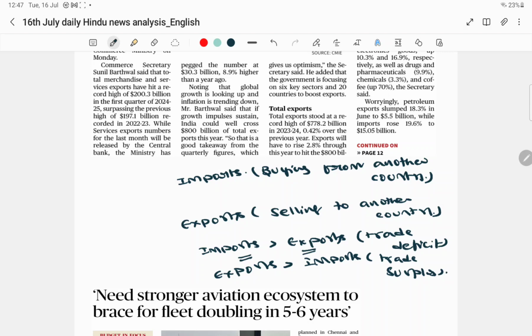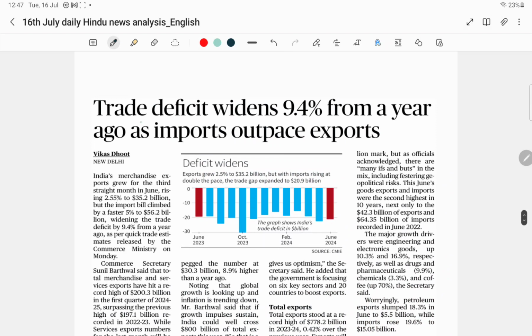Currently in our country, we are facing a scenario of trade deficit, where imports are more than the exports. That is what they are talking about. Trade deficit widened by 9.4 percent from a year ago because imports outpaced exports. That means the import bill is more than the export revenue, so a widening trade deficit is happening. This is an important article from GS Paper 3, economy, balance of payments. We have to talk about this particular article.